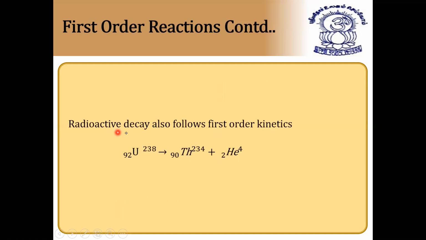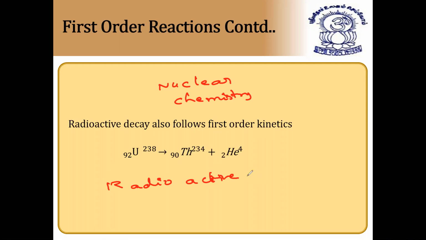Next, radioactive decay also follows first order kinetics. All radioactive reactions, that's why in nuclear chemistry, they simply follow first order kinetics. All nuclear reactions follow first order kinetics. So in nuclear chemistry, this chapter has to be extended. Radioactive disintegration, or you can say radioactive decay, always follows first order kinetics.